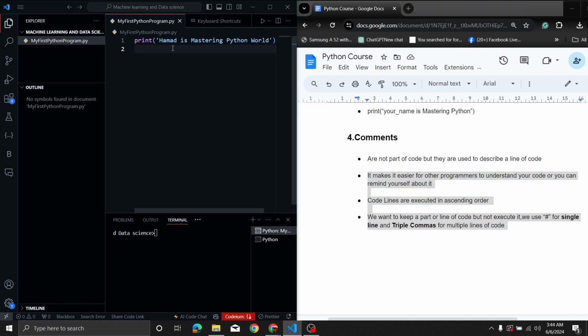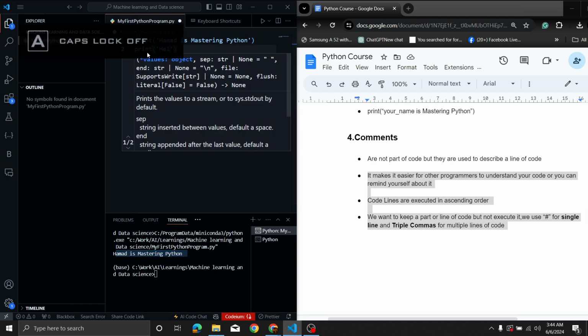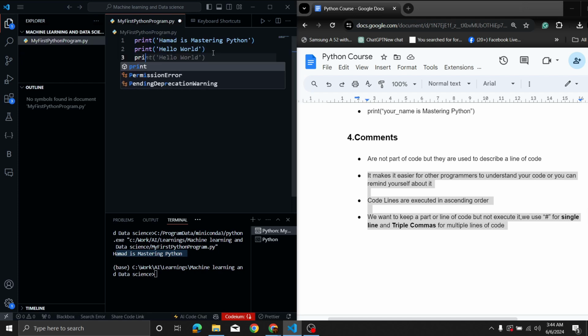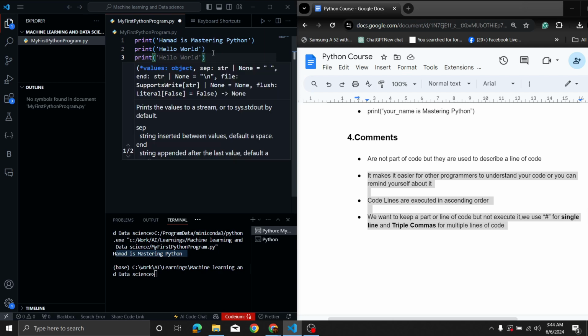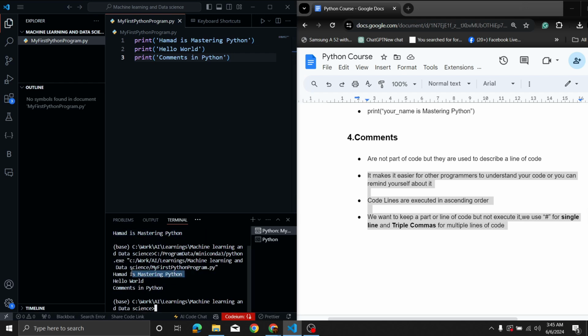So you have this line of code, print Hamad is mastering Python world. Why have I written Python world? It should be Python. Now if I write a second line of code, print hello world, and then another line of code, comments in Python, and I run this code, you will see the first line is executed, Hamad is mastering Python.